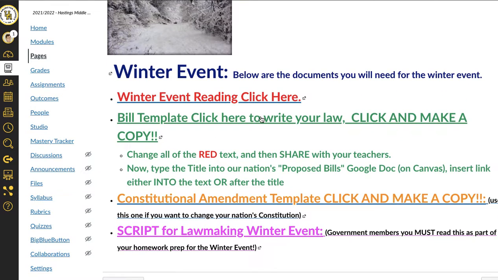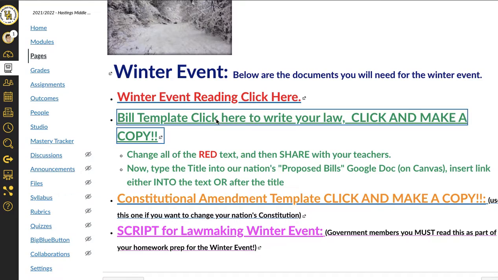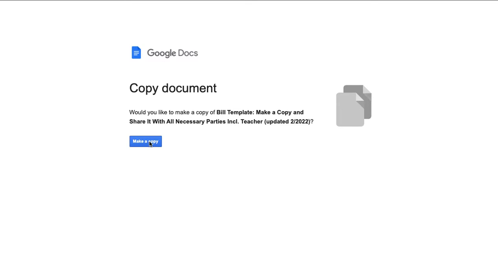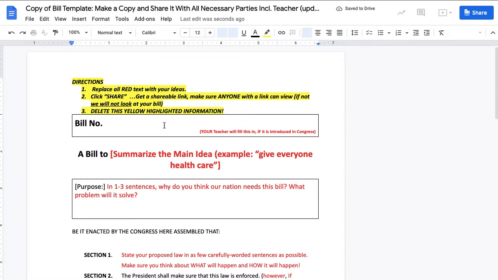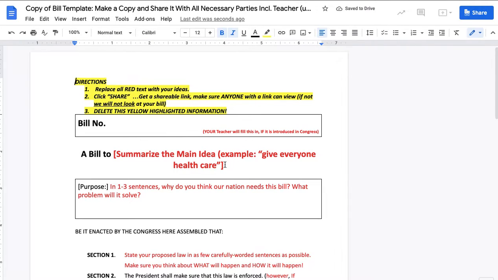And you're going to click here to write your law. It says click and make a copy. That's what I want to do. And now this is mine. This is my copy of this template. I can change it to look like whatever I want to do.